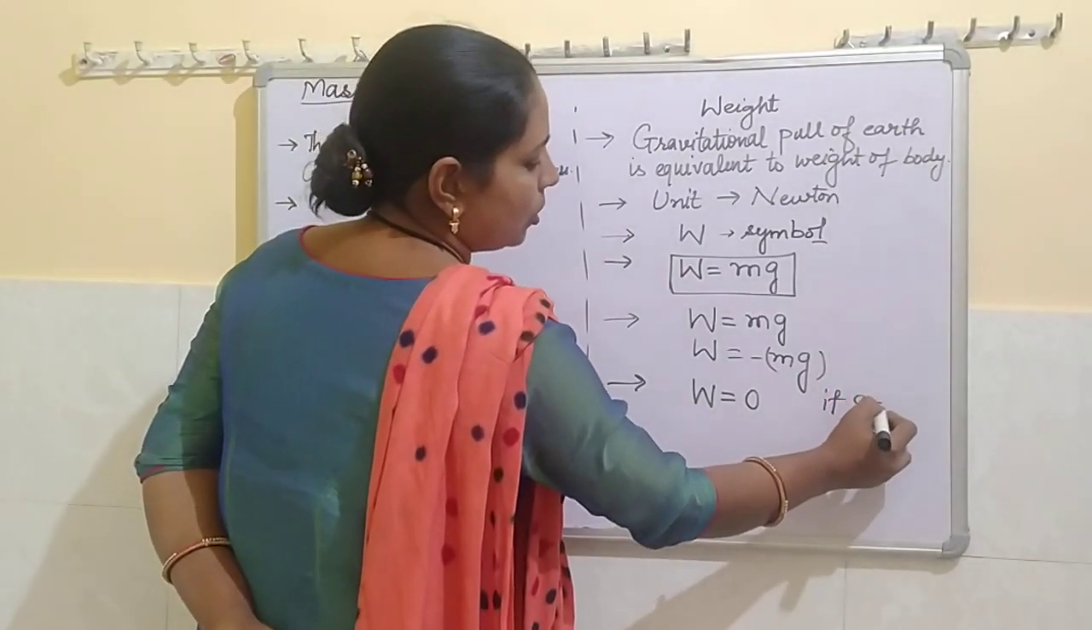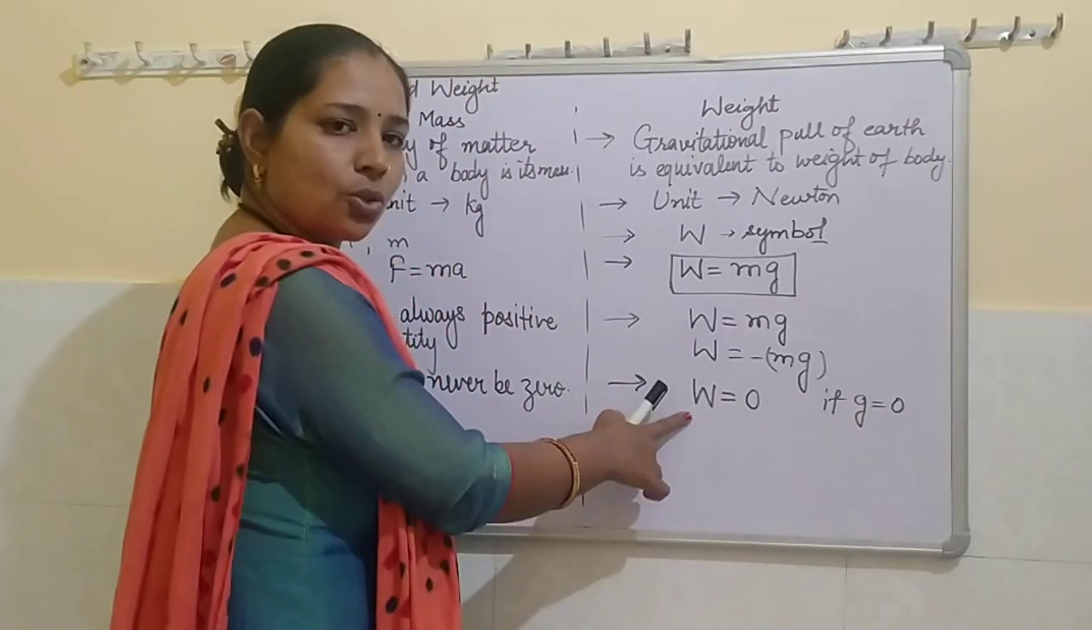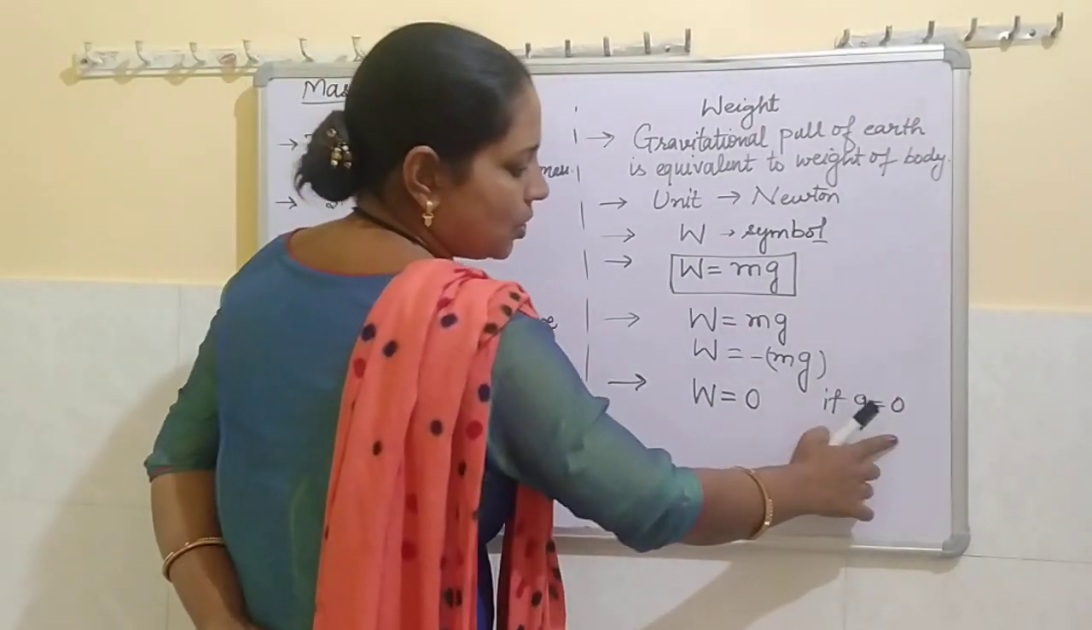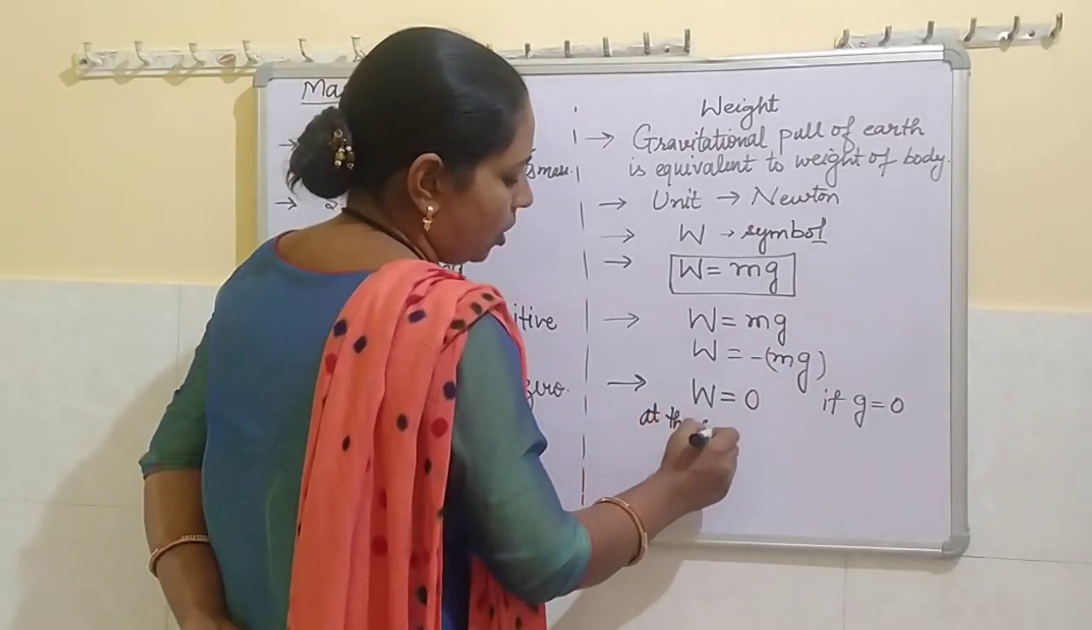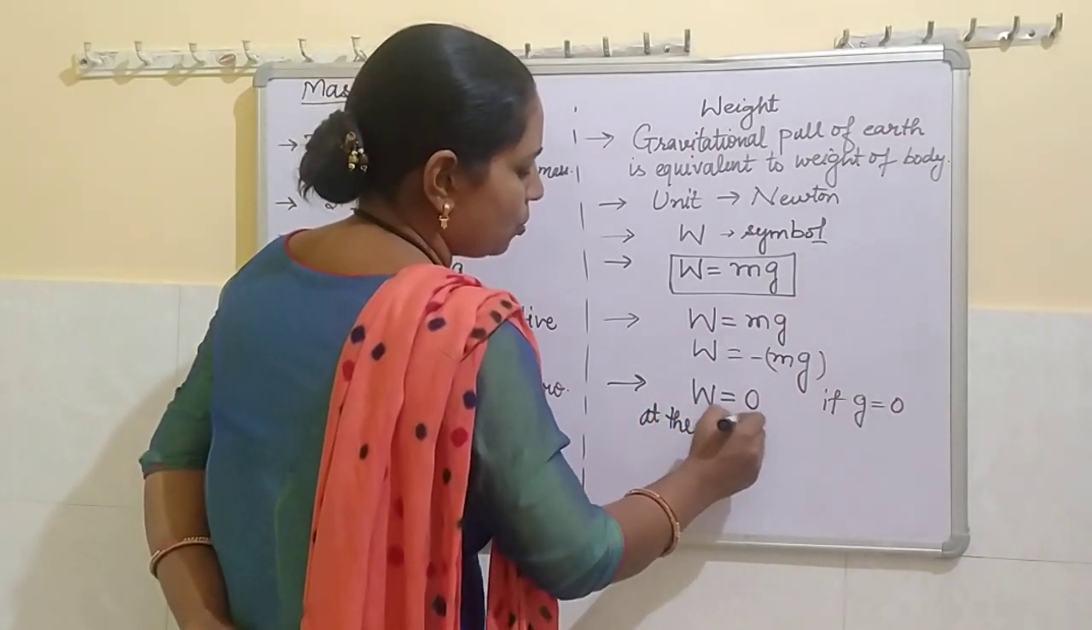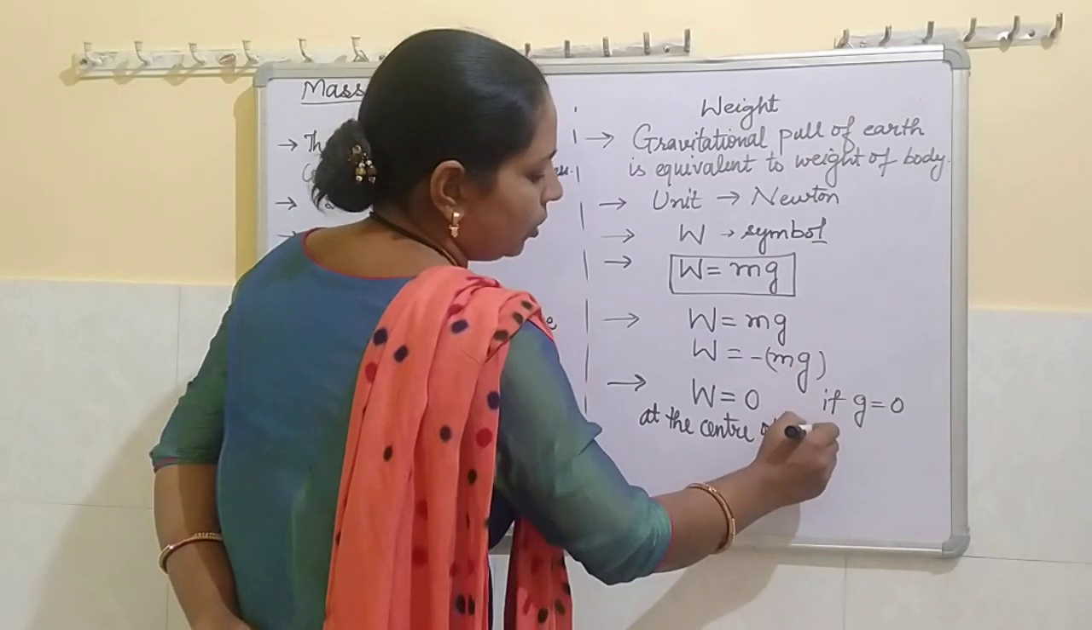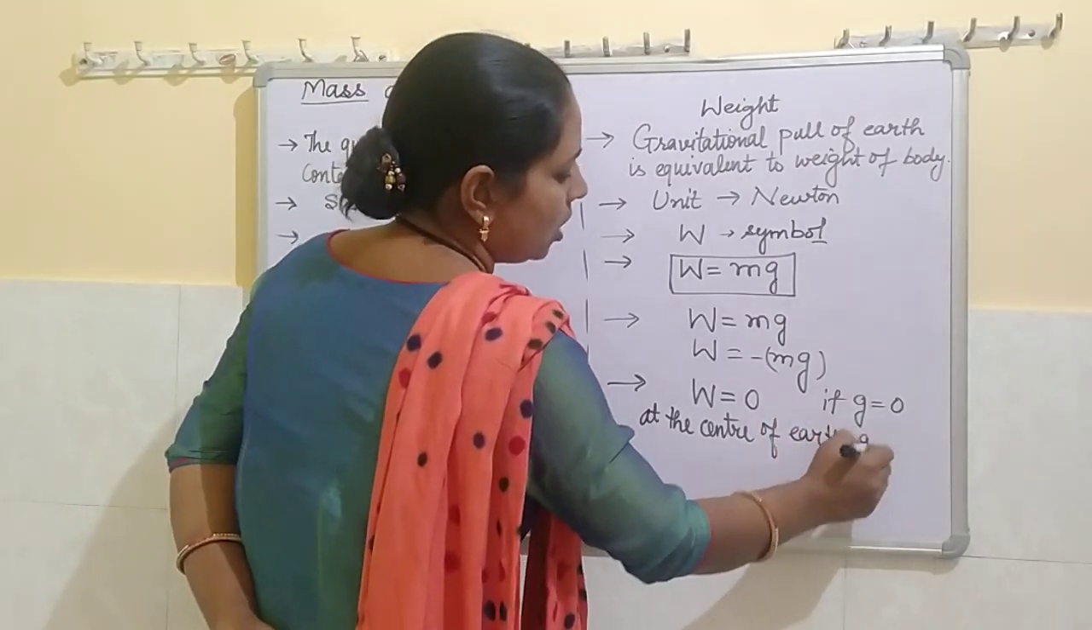If g equals 0, then weight is also 0. And where is this g 0? At the center of Earth, where acceleration due to gravity is 0, the weight of the body is 0.